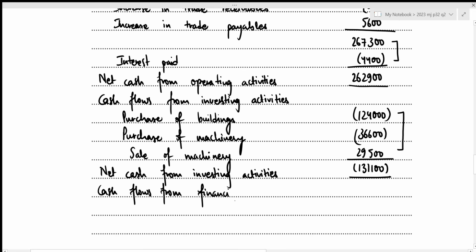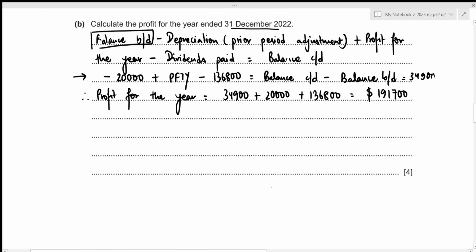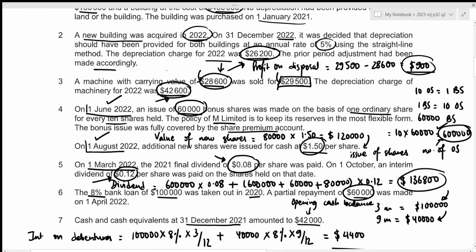And these will only include the changes in our equity and non-current liabilities. So first of all, there was issue of shares, right? And remember that there was a bonus issue, but this will not be included in our statement of cash flows, because remember that bonus issue is funded from the reserves itself. So we're not getting cash from any outside parties, which means that there is no transaction to be recorded in our statement of cash flows.